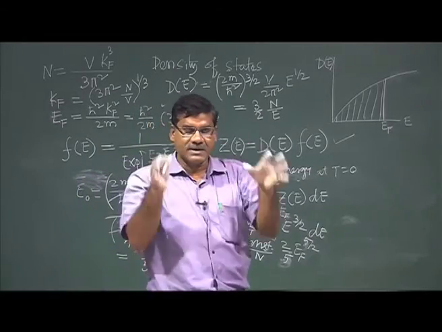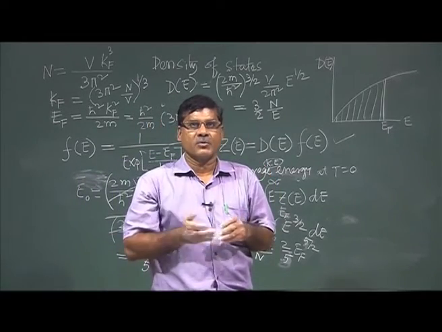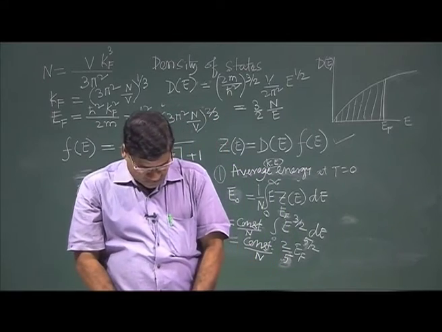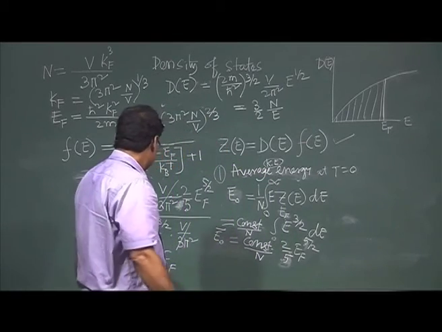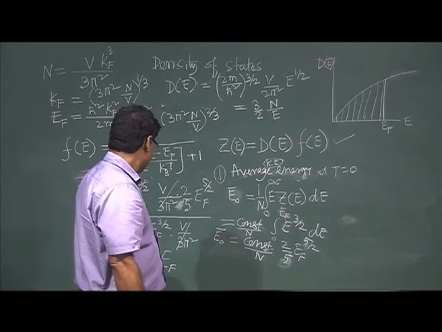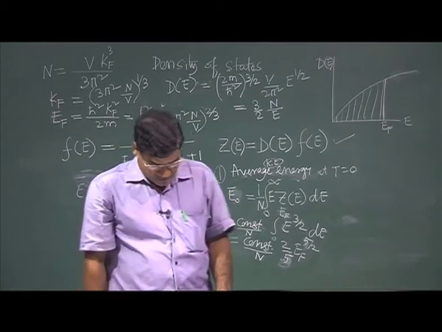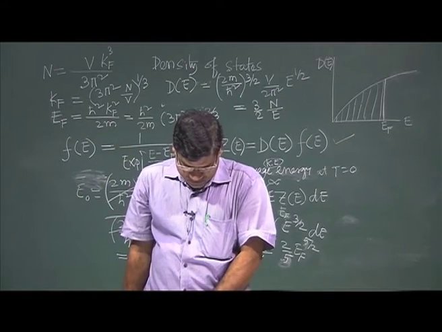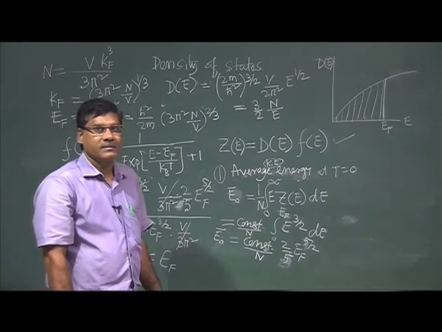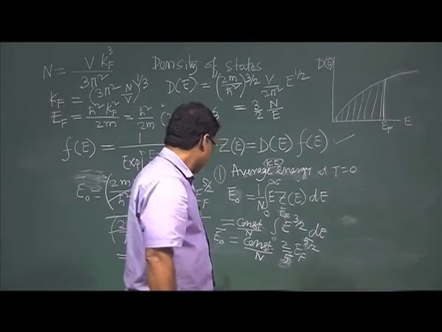Whatever the Fermi energy, the average energy will be 2/5 of that. I made a mistake here, it is telling 3/5, no, I think it is 2/5, that is okay. So, 2/5 of the free electron Fermi energy.